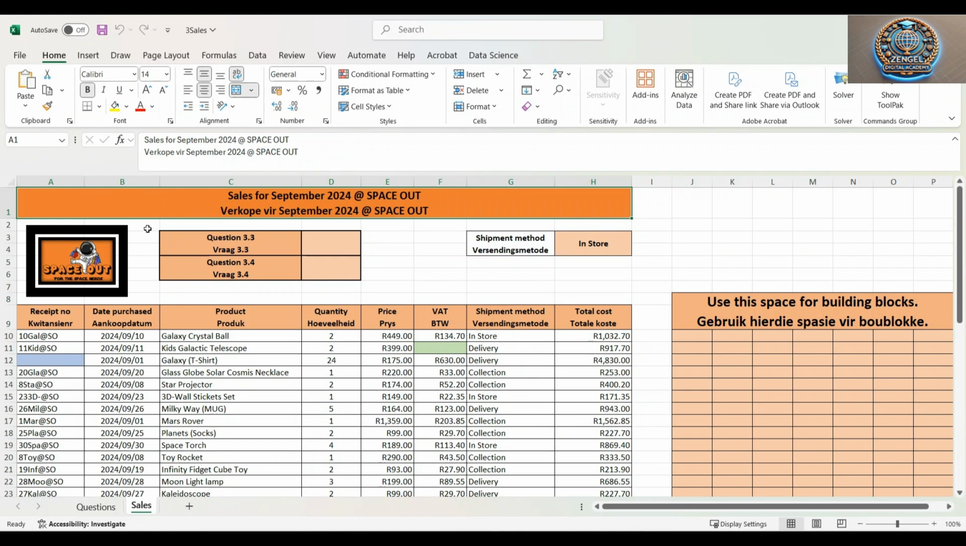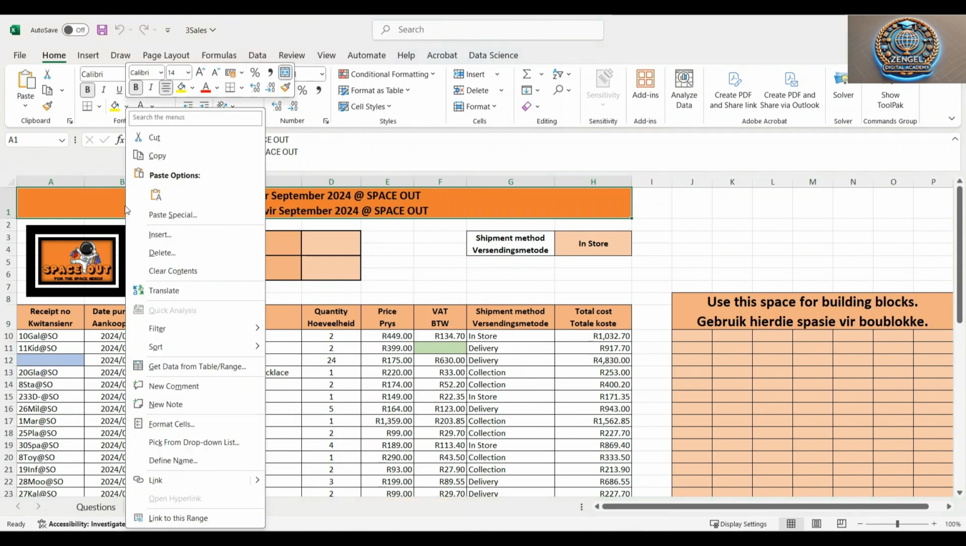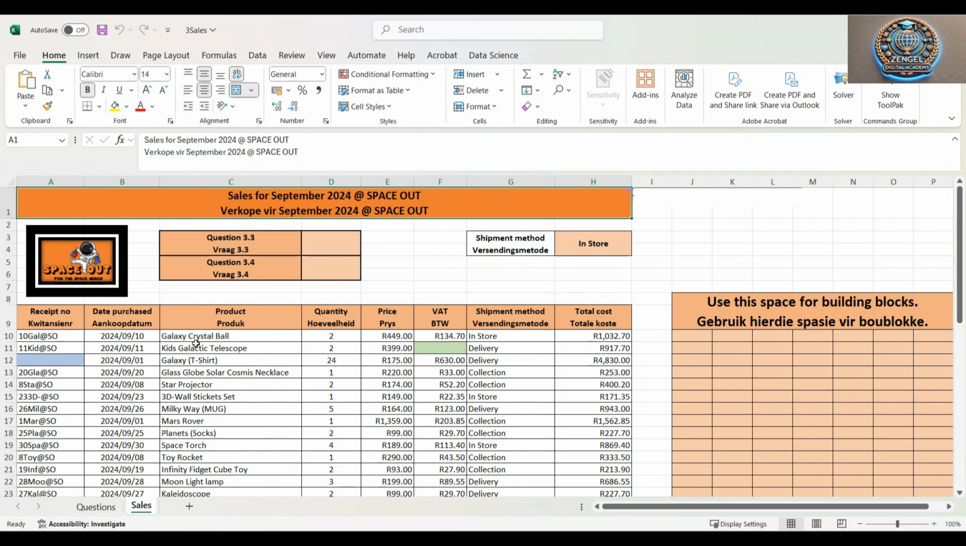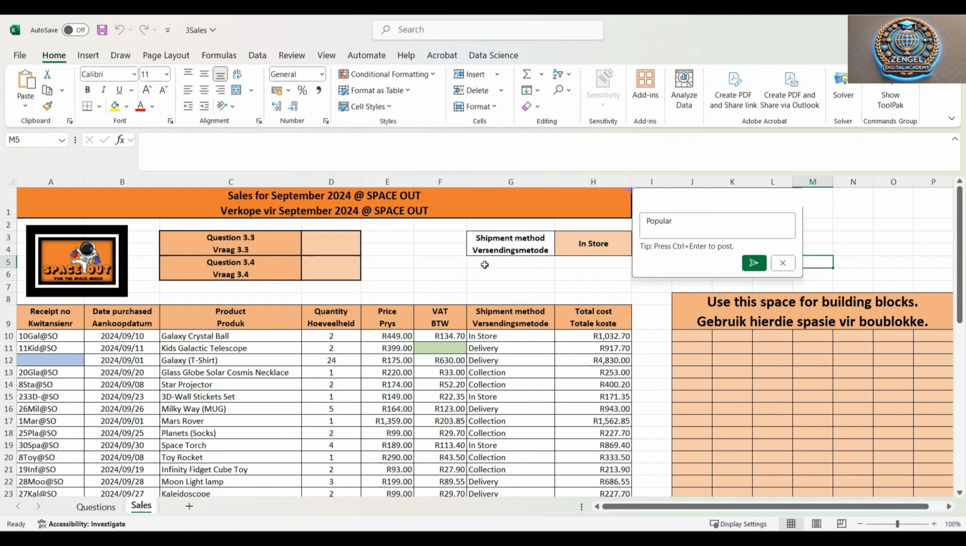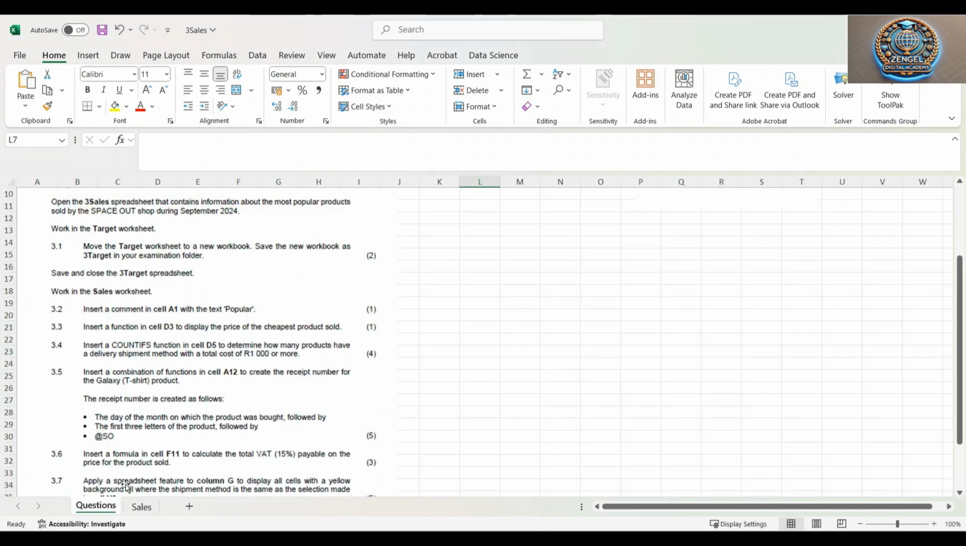So now we need to insert a comment. In order to do that, we need to right click and go down the list and find where it says new comment. We click on new comment, and now we have our new comment which says popular. All right, so we've got our new comment over there. You can actually just save the comment as well, and then we go back and we see the next question.